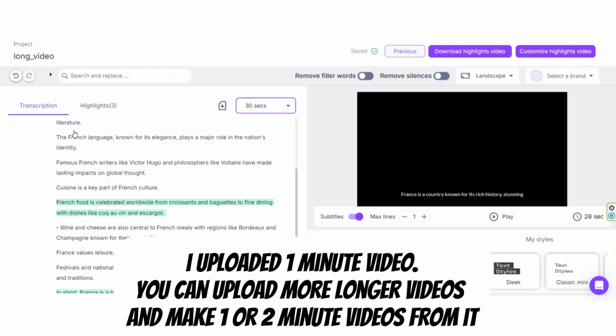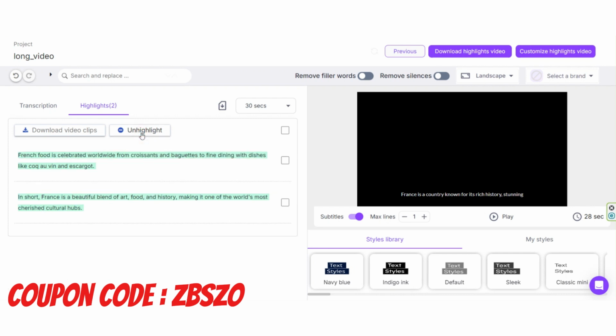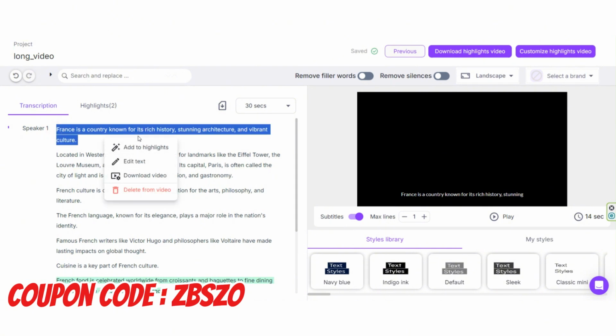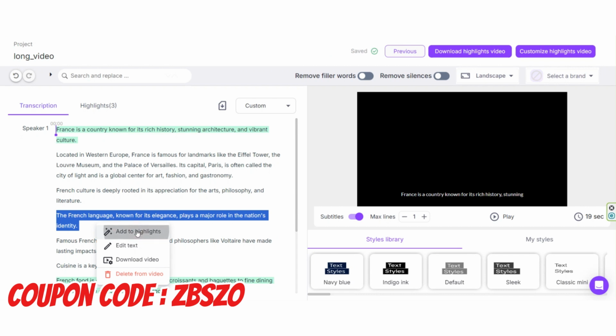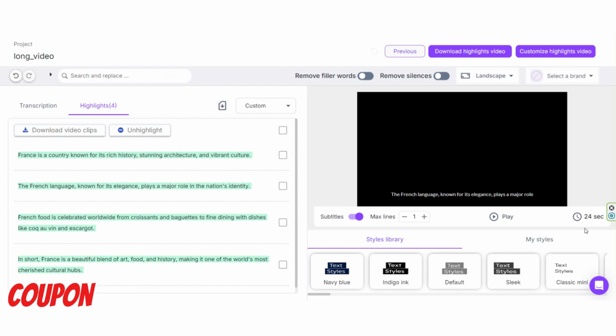Now, these sentences that turned into a different color are the sentences that have been detected by this AI for this short video. Now here you can select each of them you don't want, and then click on Unhighlight option. Also, if you want, you can add the sentence you like to this video. To do this, select the desired sentence, and then click on this option. In this section, the duration of this video is written, according to which you can increase or decrease the sentences of your video if needed.